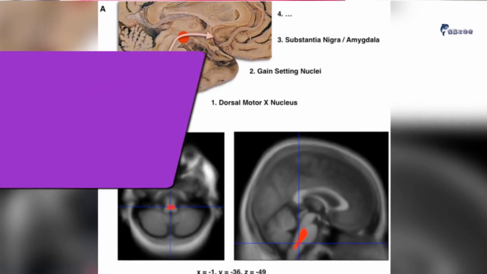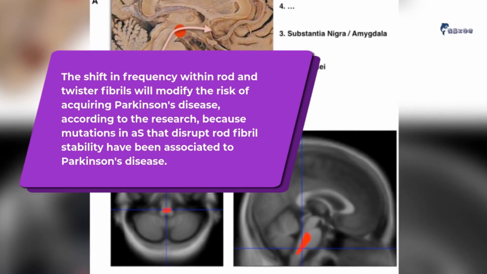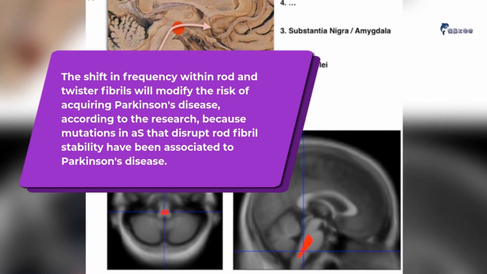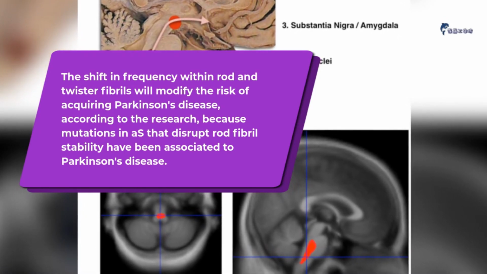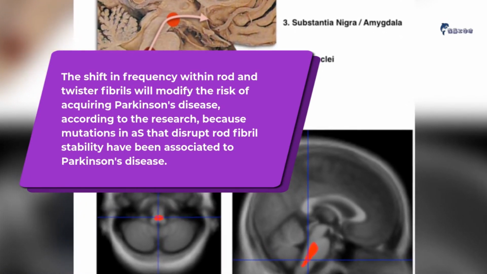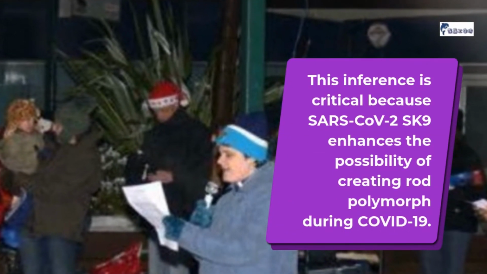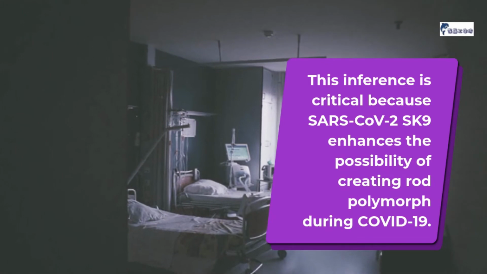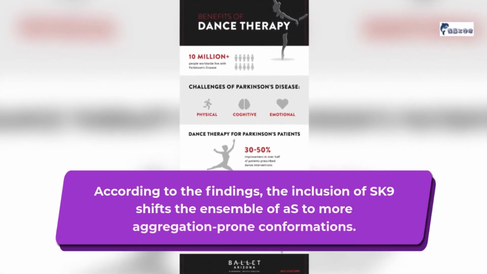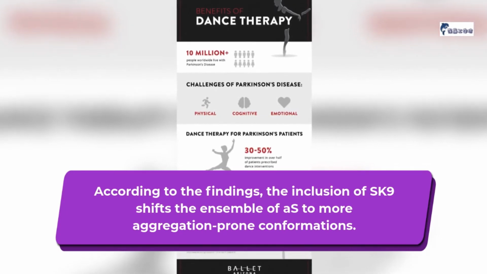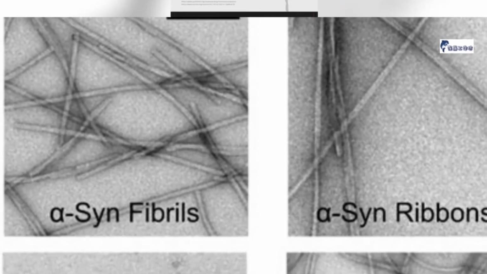The shift in frequency within rod and twister fibrils will modify the risk of acquiring Parkinson's disease, according to the research, because mutations in Aβ that disrupt rod fibril stability have been associated with Parkinson's disease. This inference is critical because SARS-CoV-2 SK9 enhances the possibility of creating rod polymorph during COVID-19. According to the findings, the inclusion of SK9 shifts the ensemble of Aβ to more aggregation-prone conformations.